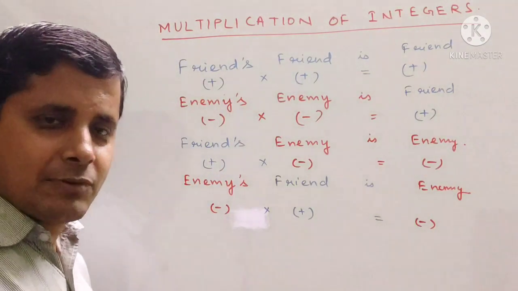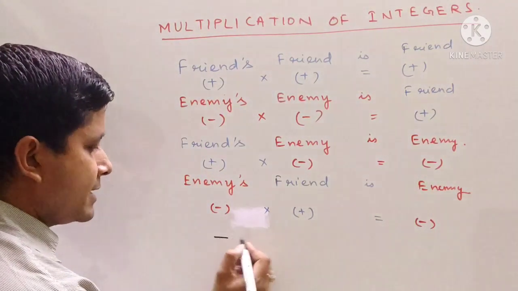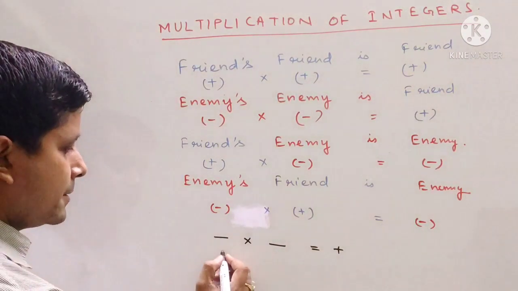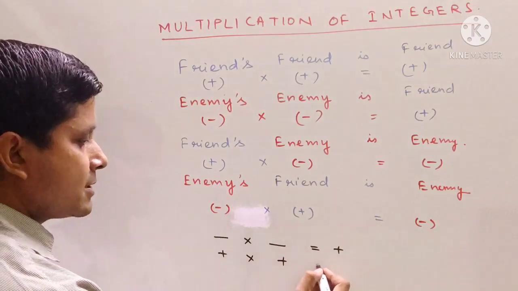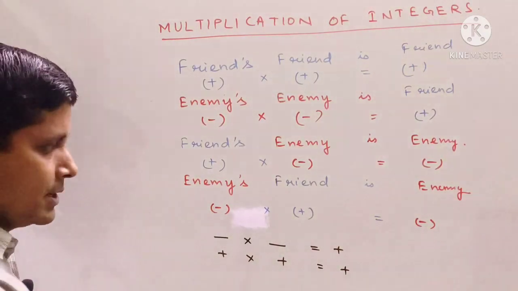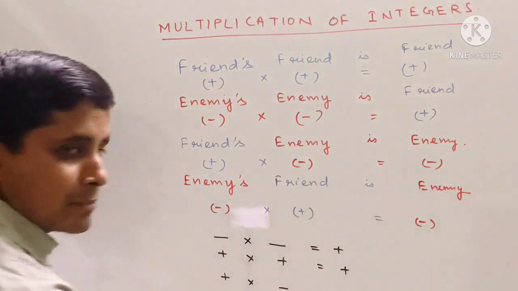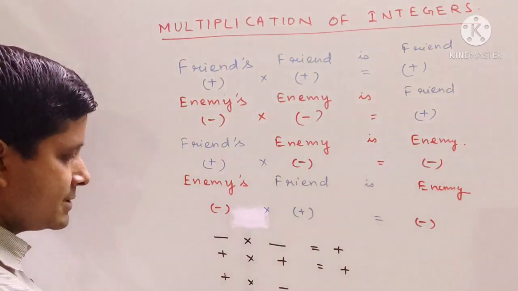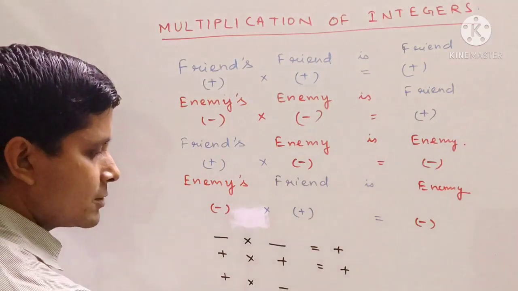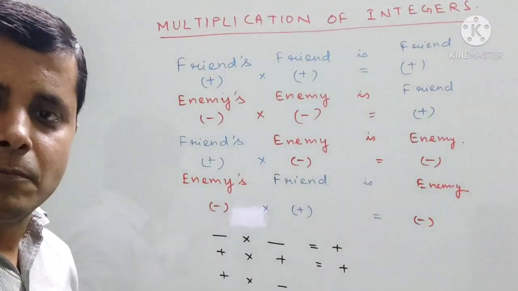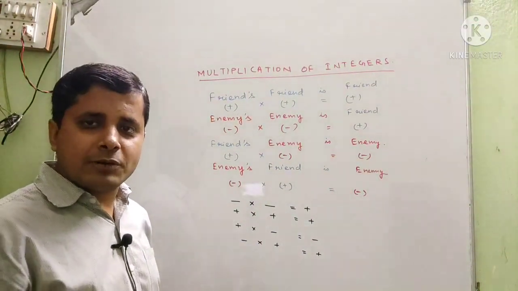So let us recap it once again. If we recap it once again, what we will find? We will find that minus into minus will be equal to plus. Then plus into plus will be equal to again plus. Now plus into minus will be equal to minus, and minus into plus will be equal to minus. Okay, is it clear now? So let us go through it once again.